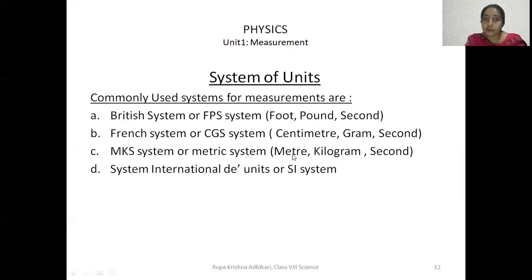In the metric system, 3 quantities were considered as fundamental quantities. But in the SI system, 7 fundamental quantities are there, as we saw in the previous slide. So it is also called a modified form of the metric system.